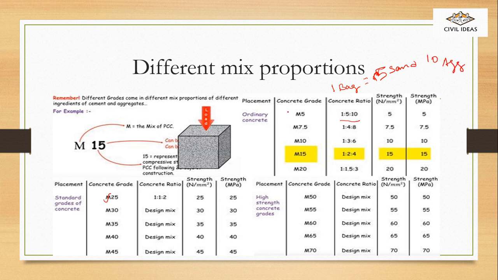Now, from M5 to M25, we consider it is a nominal mix, and from M30 to M70, we tell it is a design mix. Now, what is nominal mix and what is design mix? In nominal mix, we consider the quantity of all these three things as per volume. We take it as per volume, and in design mix, we consider it as per weight.